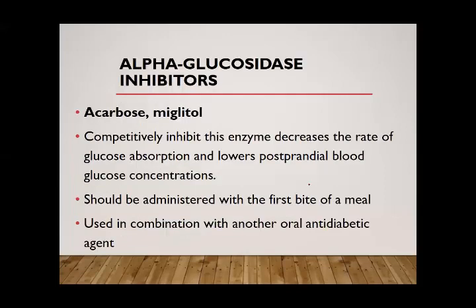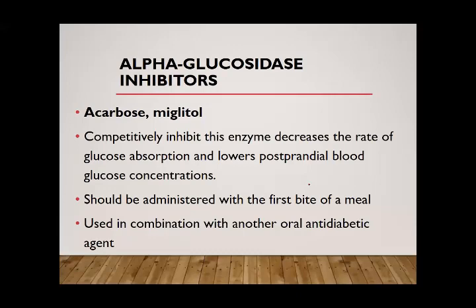Alpha glucosidase inhibitors are acarbose and miglitol. As I told you, alpha glucosidase is an enzyme that is responsible for the metabolism of glucose and absorption of glucose from the gastrointestinal tract.